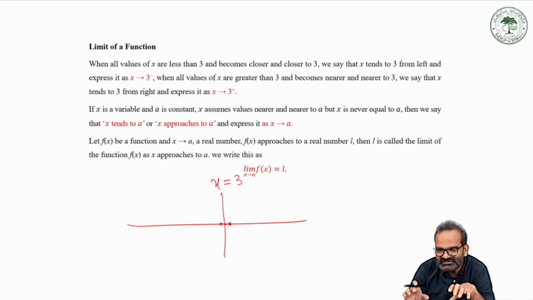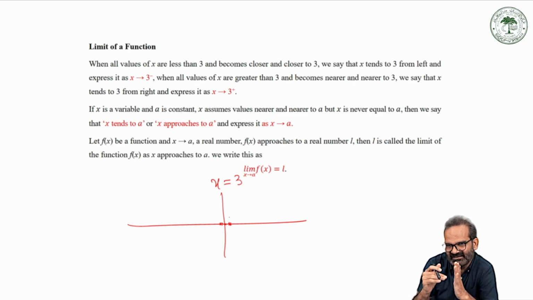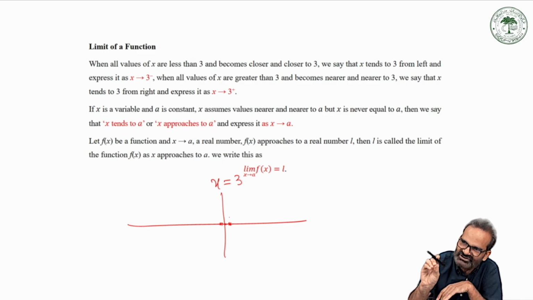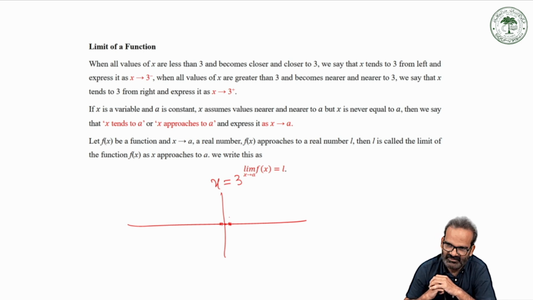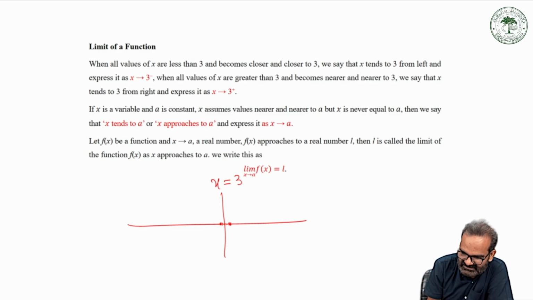So in this practical situation, if you are standing as near as you can to a destination from its left or from its right, but not exactly at the destination, your answer will be, I am approaching my destination. These approaching situations are mathematically represented by the concept of the limit. Look here, this is the point 3. If you are to the left of 3, all the values of x will be less than 3. If you are to the right of 3, all the values of x will be greater than 3. This you know from your early classes.